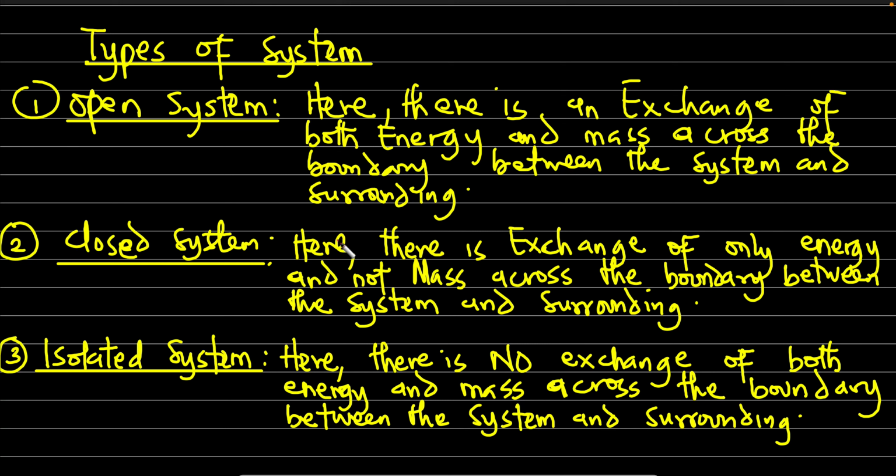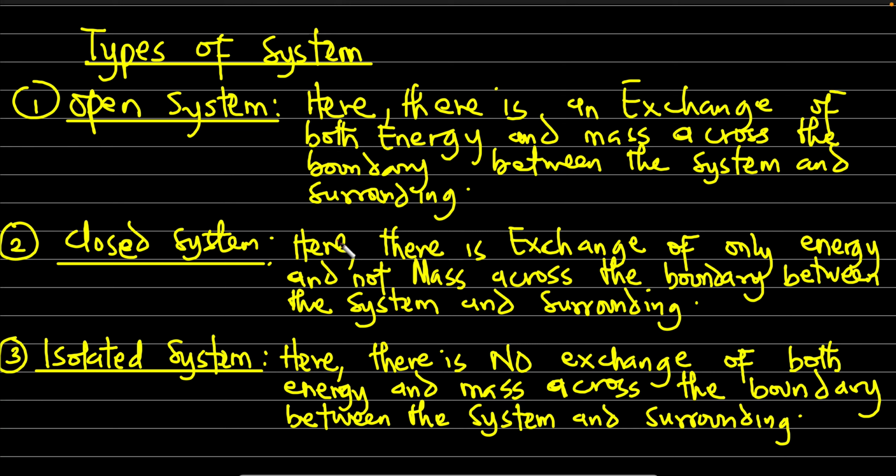Okay, so a closed system, on the other hand, is a kind of thermodynamic system where there is exchange of only energy and not mass. Just imagine you have your pot, this time around a pot that has a very well sealed cover, such that when you cover it, there is no way vapor will actually escape. So you realize that the water inside the pot actually will not escape easily.